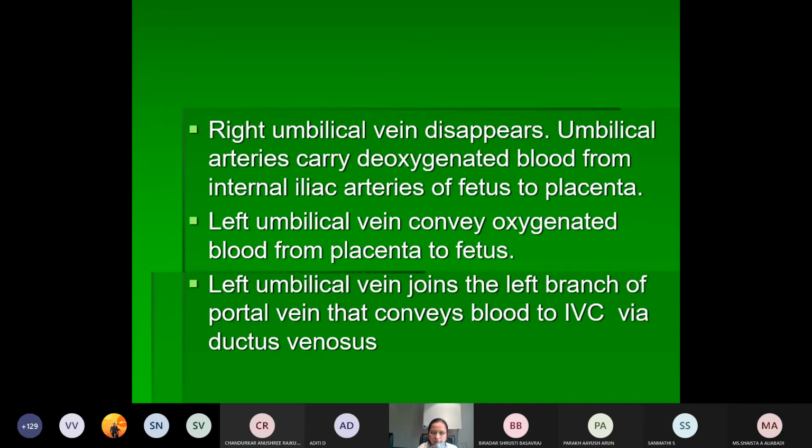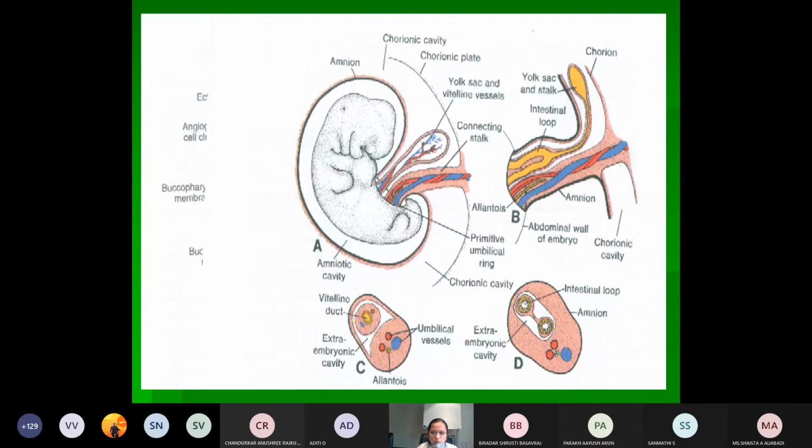Only the left umbilical vein remaining, and the difference here is the vein will be carrying the oxygenated blood and the artery will be carrying the deoxygenated blood. So there is no difference in the vessels of this umbilical cord, that is arteries will be thick only and veins will be just like the structure of the vein. So this is how you see the structure when you take a structure of the umbilical cord: two umbilical arteries, one umbilical vein, the vitellointestinal duct. Whatever this is there, that is the extraembryonic mesoderm which has undergone degeneration, that is called as the Wharton's jelly.